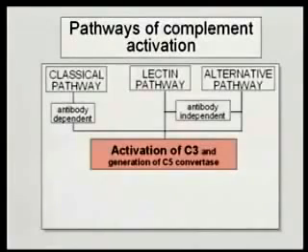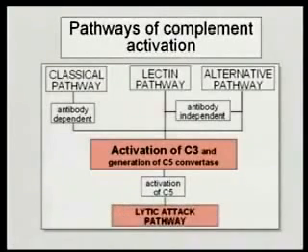Okay? All 3 of these pathways then converge when they reach the activation of C3 and the generation of a C5 convertase. That's when these pathways end. So all of these pathways are going to come down to a point where they activate C3 and they create a C5 convertase, all right? And they converge at that point. Once they've converged, there is a common pathway that is referred to as the lytic pathway. C5 gets activated, and then you go under the lytic pathway. So we have 3 separate pathways to get to this point, and then they converge, and then there's one common lytic pathway. And we'll talk about each of these pathways, how they work.